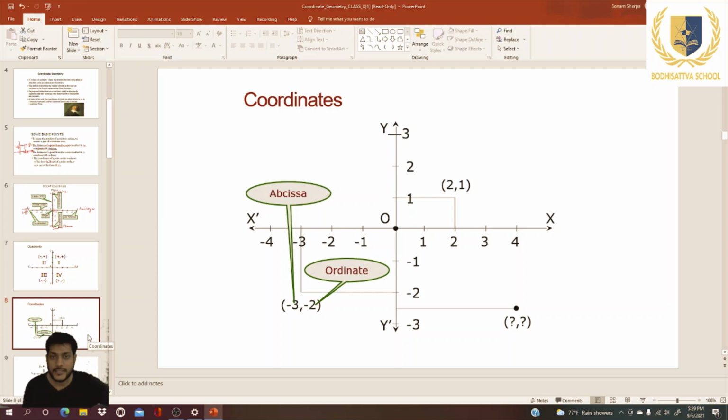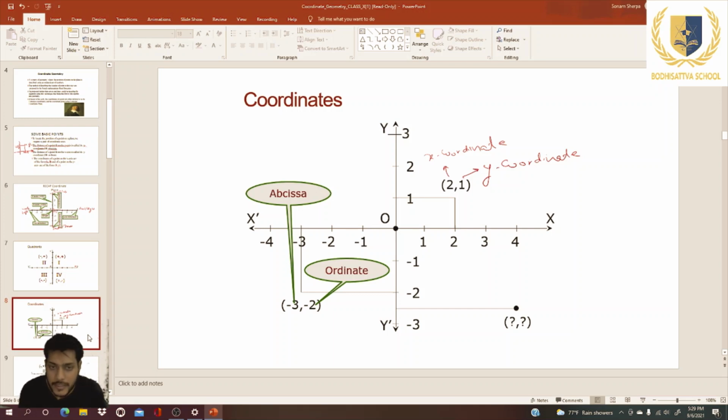Here we can see this is the positive side, so the abscissa, which we know is also called the x coordinate. And the second coordinate is called the y coordinate.